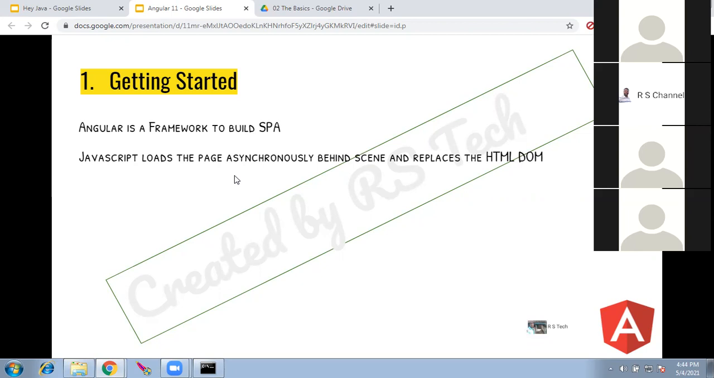Is it necessary that we need to know Angular 1 to learn Angular 2? No. It is a totally new language. You need not know any bits of AngularJS. Yeah, okay. You can start straight from Angular.